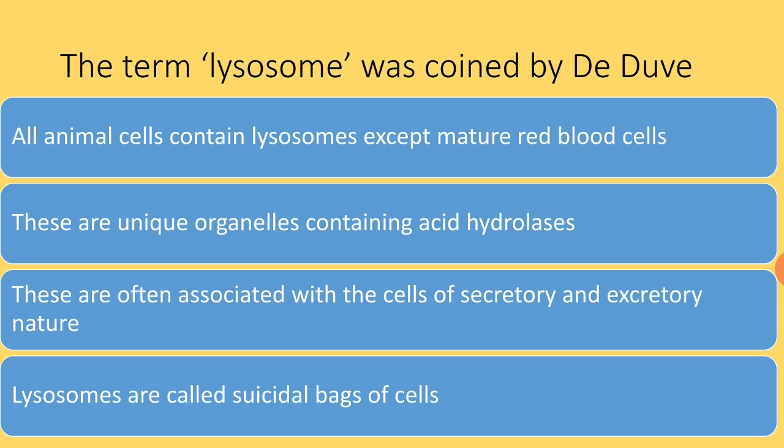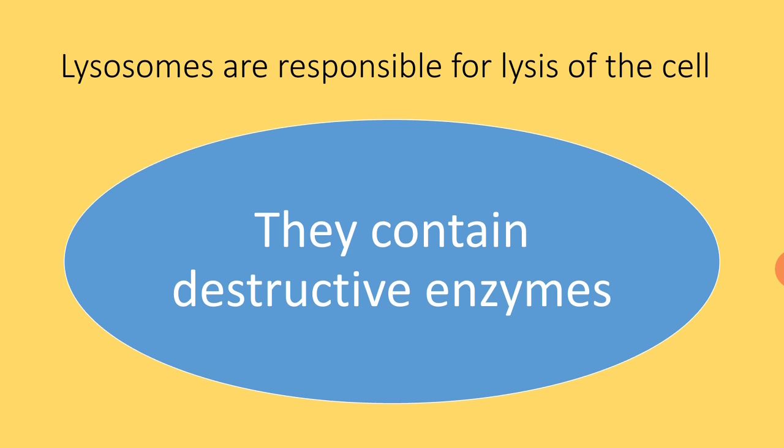And these are often associated with the cells of secretory and excretory nature, because secretion and excretion require breakdown or lysis or the conversion of one material into another material, and all these things can be done by the lysosomes with the help of this set of enzymes called acid hydrolases. And lysosomes are called suicidal bags of cells because one cell organelle will be destroyed, dissolved by these acid hydrolases during the process of starvation. These are called suicidal bags of cells. Lysosomes are responsible for lysis of the cell.